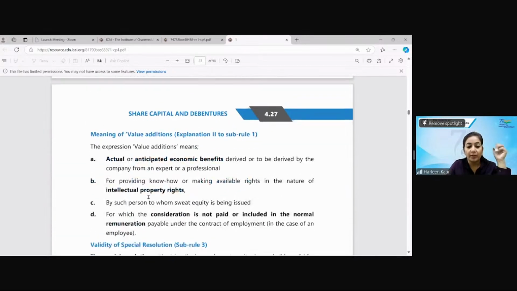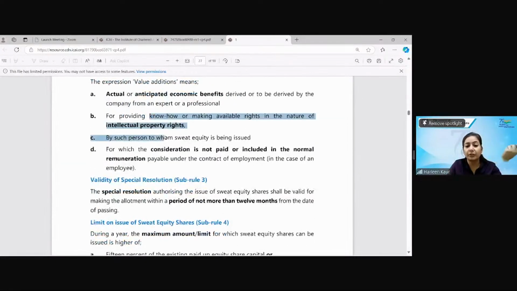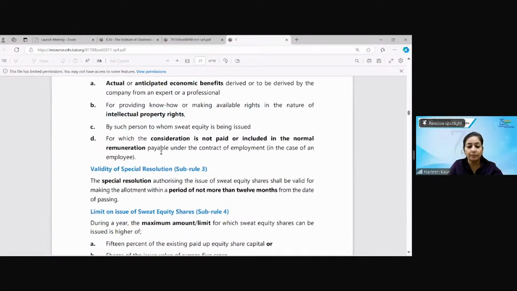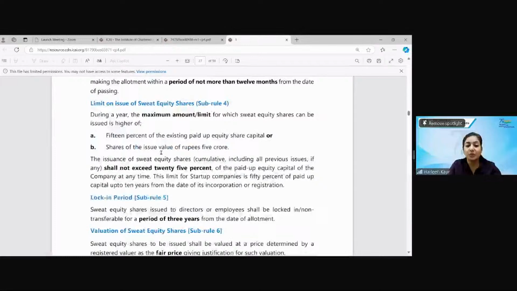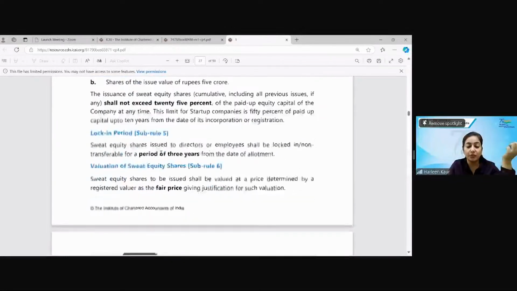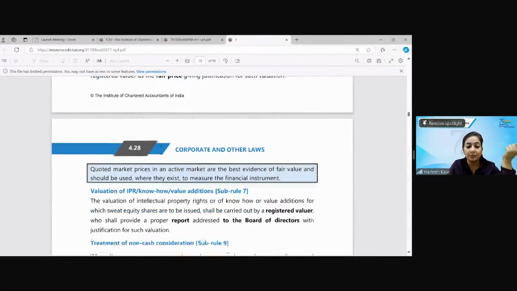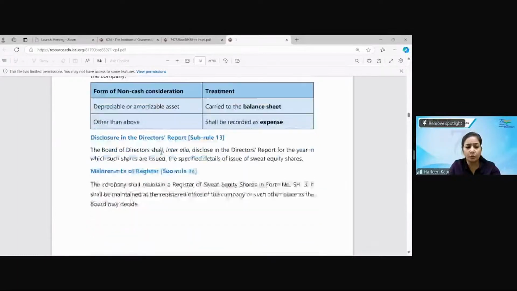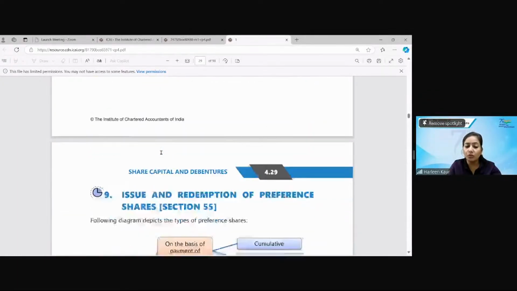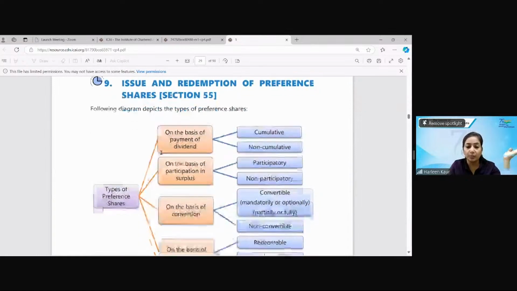For permanent employee value additions, you can just give the definition a reading. What is the kind of value addition? And you can mention that the registered valuer has to value it. The 12 months period was for the special resolution, 3 years lock-in period, fair price. I think we have covered everything in the notes also. So you can refer to my notes. Each and everything has been covered over there as well. Okay.